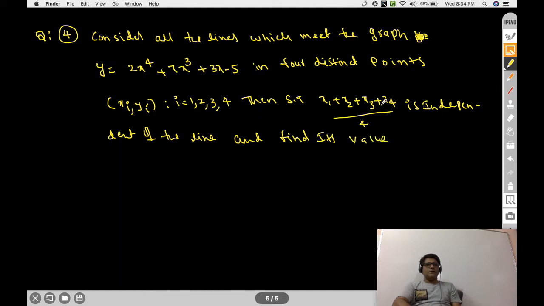Means find the value of (x1 plus x2 plus x3 plus x4) by 4. This is the question. This is a biquadratic question.